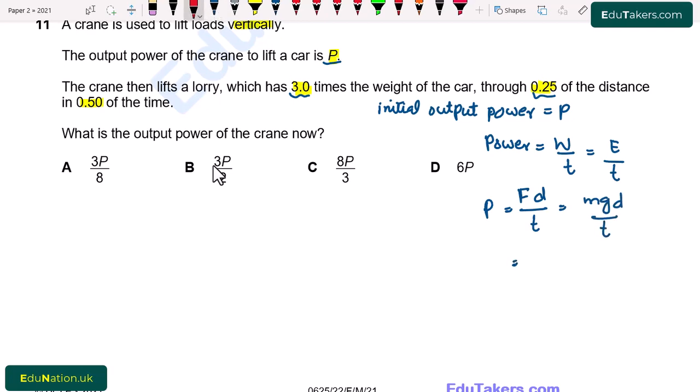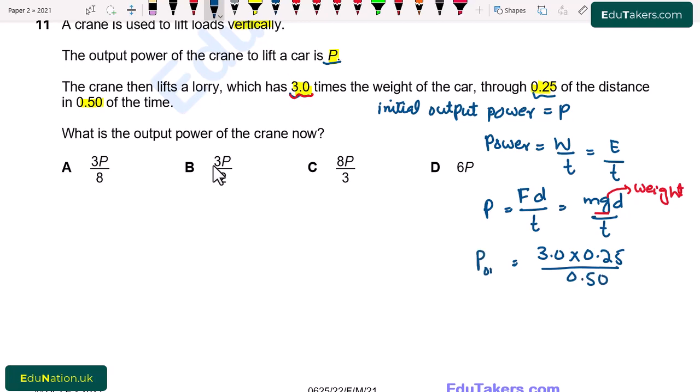The factor mg basically shows weight, which is given 3.0 times larger as compared to the car. So I write here 3.0 multiplied by the value of distance, which is 0.25, divided by time, which is 0.50.